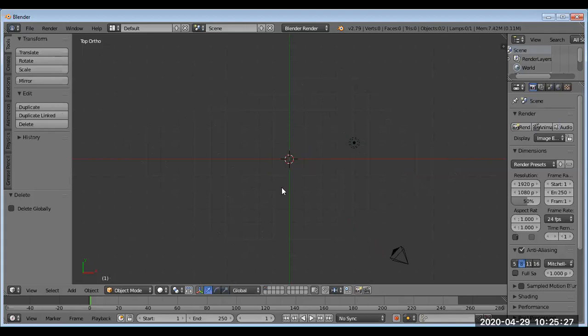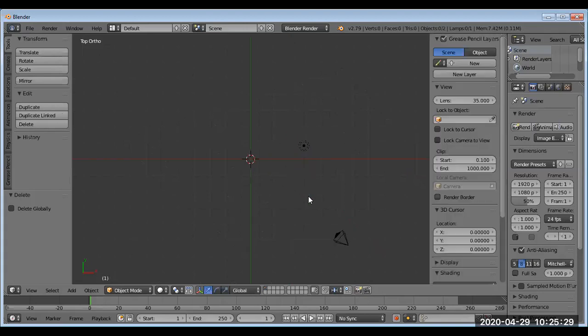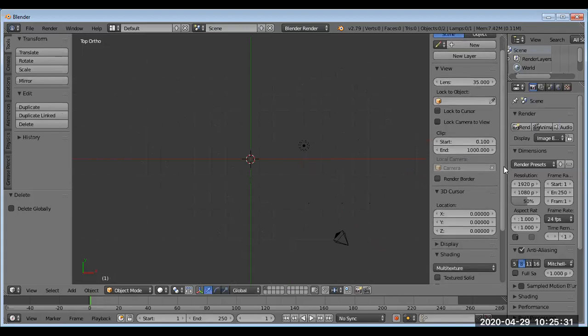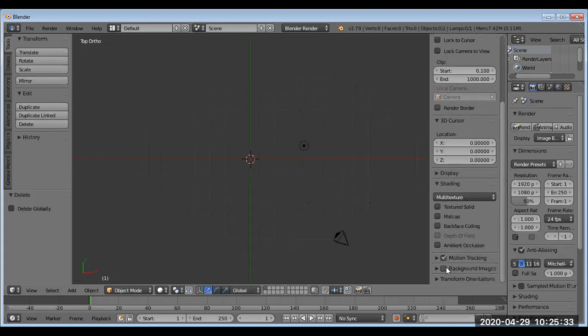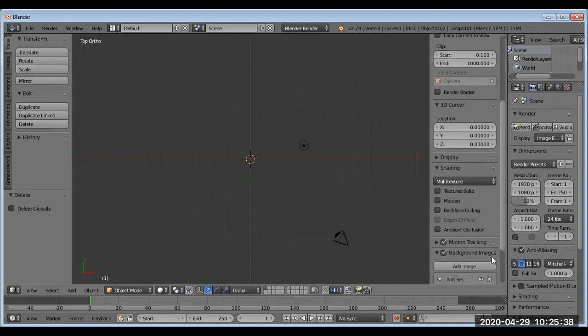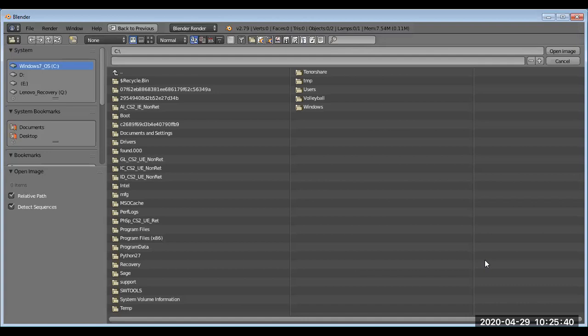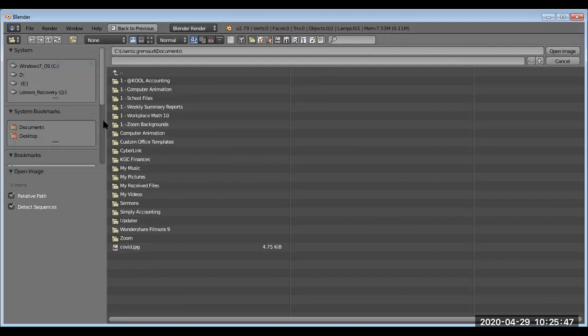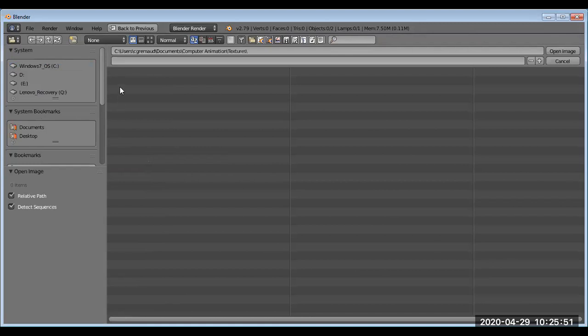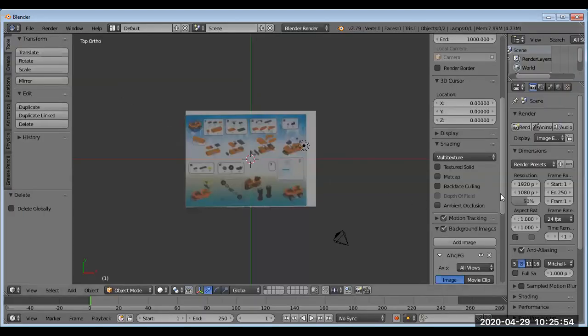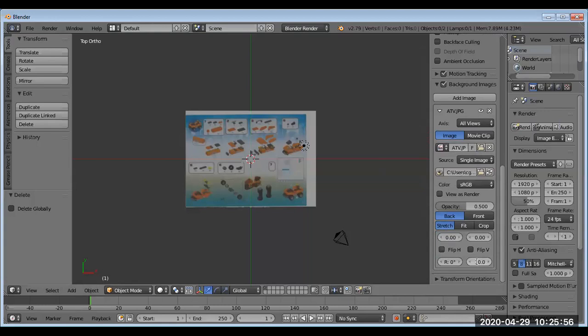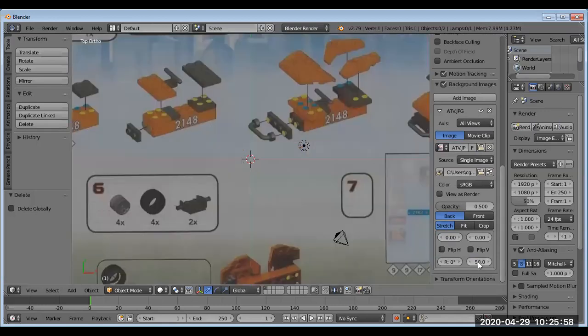And then to get a background image in, if you recall, you're going to press N, and in this toolbar that pops up here, you're going to choose background image, click on here and choose add image, and then choose open. And then this is where you would have saved that ATV image to whatever folder you put it in. So in my case, it's my C drive and my documents under computer animation, and I'm opening the ATV picture. Now, by default, this is a size 10. I'm going to make this size 50 just so it's a little bigger.